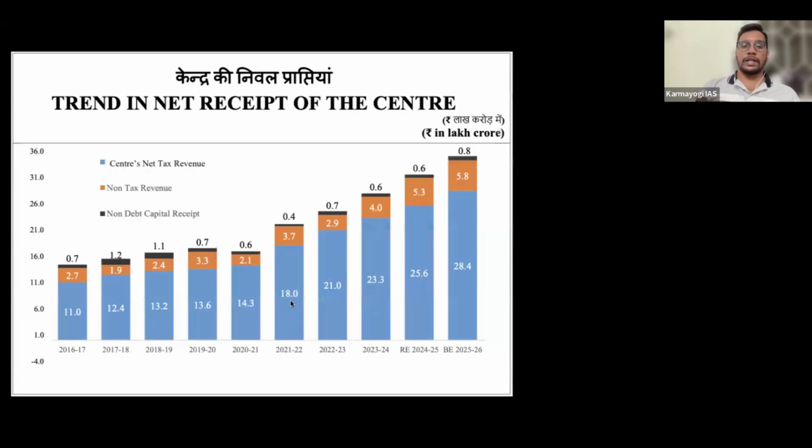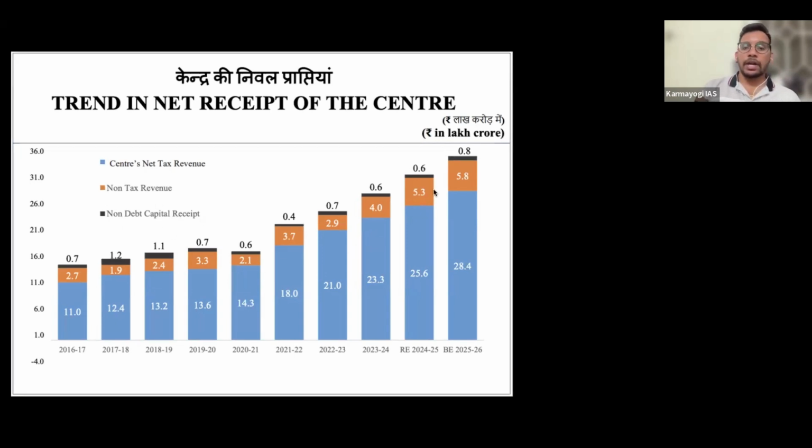So this is the net tax receipts. Same thing again in terms of net tax; the blue color one is central net tax revenue. It is consistently increasing. 28.4 lakh crores is being collected from the tax. Okay, non-tax we are collecting just 5.8 lakh crores. Still there is a declining and inclining trend.